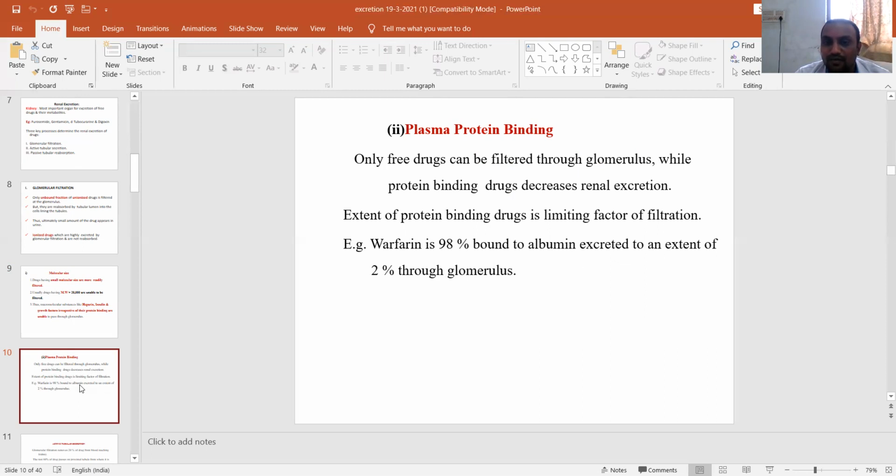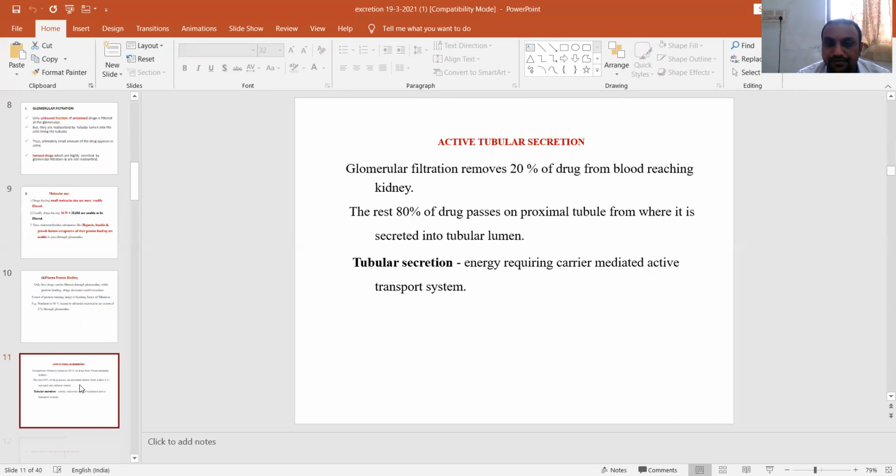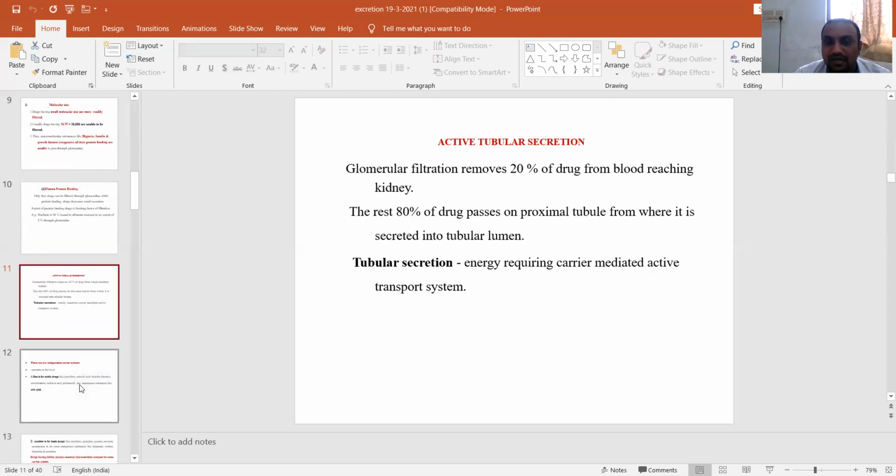If you see warfarin, it is 98% bound to albumin. Only 2% is unbound, and that is what is excreted through the glomerulus. Then tubular secretion. Glomerular filtration removes 20% of the drug from the blood before it reaches the rest of the kidney.